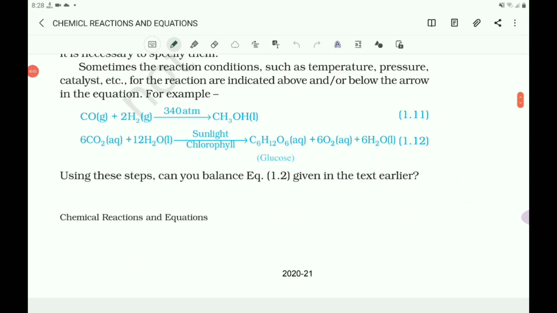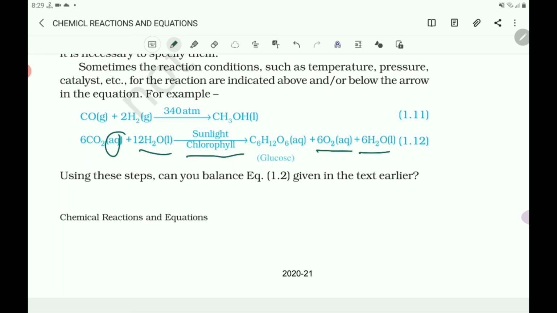Next, take the photosynthesis reaction. 6CO2, which is aqueous, plus 12H2O. In the presence of sunlight and chlorophyll, glucose C6H12O6 is produced, together with oxygen and water.